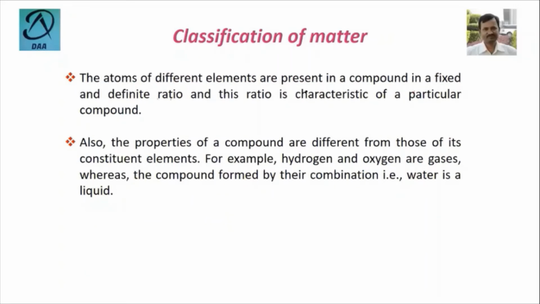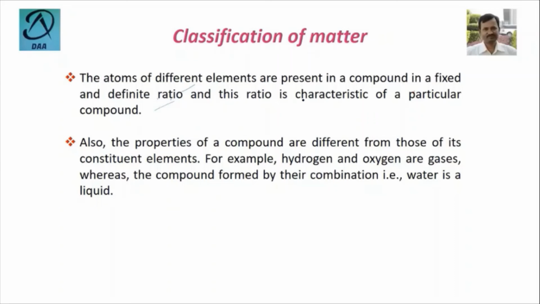So the atoms of different elements are present in a compound in a fixed and definite ratio. In the case of water and carbon dioxide, as we already said, 2 hydrogen atoms react with 1 oxygen atom to form H2O or the water molecule, and similarly 2 oxygen atoms react with 1 carbon atom to form carbon dioxide. So the constituents of those compounds are in a fixed and definite ratio, and this ratio is characteristic of that particular compound.